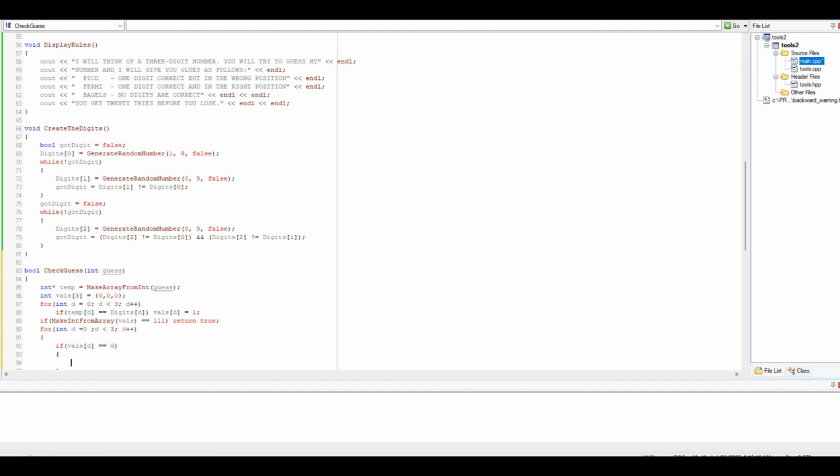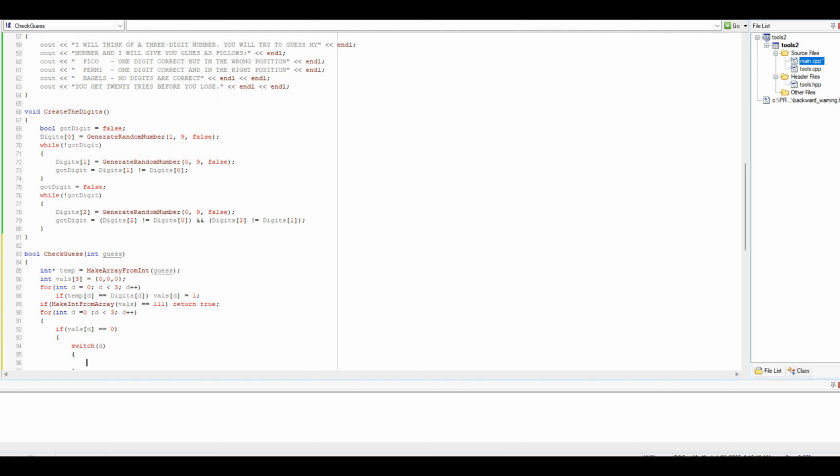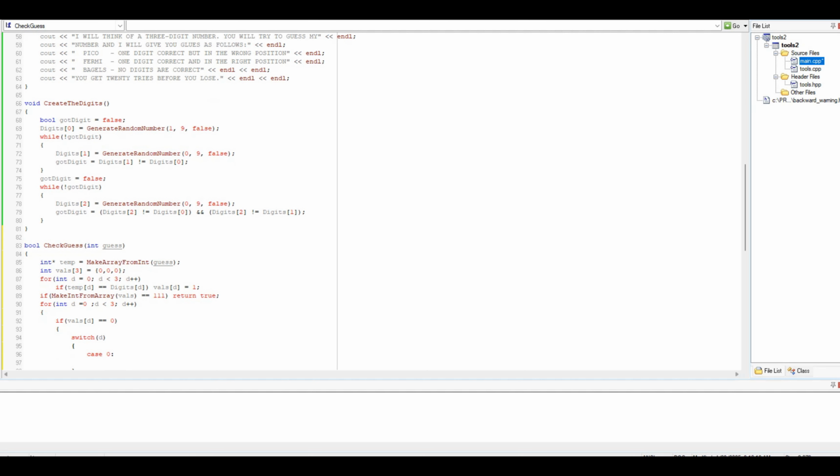Okay, so I'm going to have to use a switch, I think. I will switch on D. And if it's 0, then we say if, let's see, temp D equals digits 1 or temp D equals digits 2, then vals D equals 2.